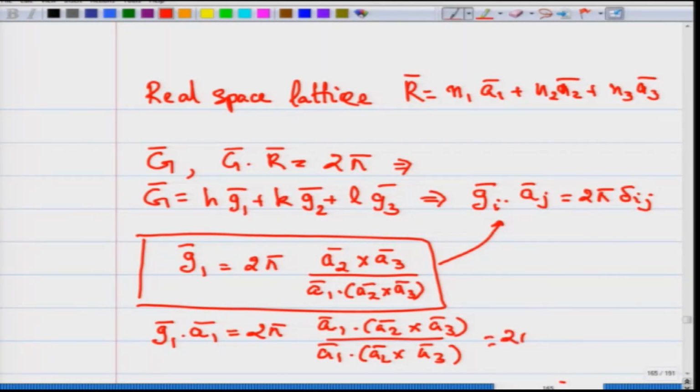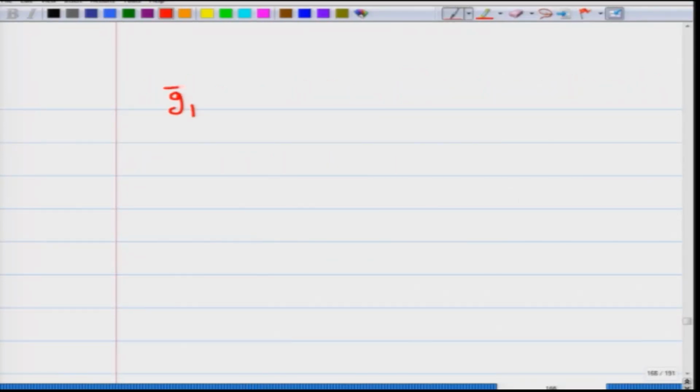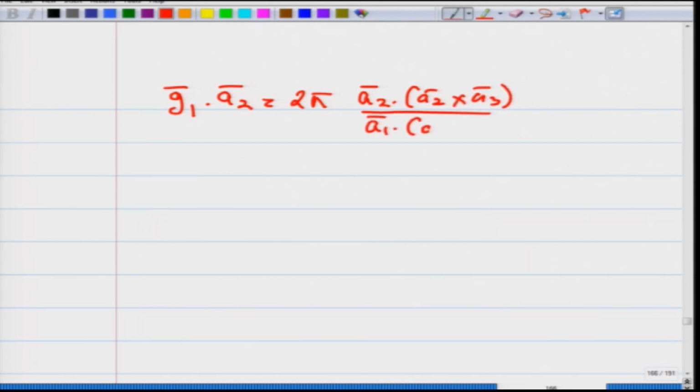This is nothing else but 2 pi, and you can show similarly that G1 dot A2 will be 2 pi A2 dot A2 cross A3 divided by A1 dot A2 cross A3.